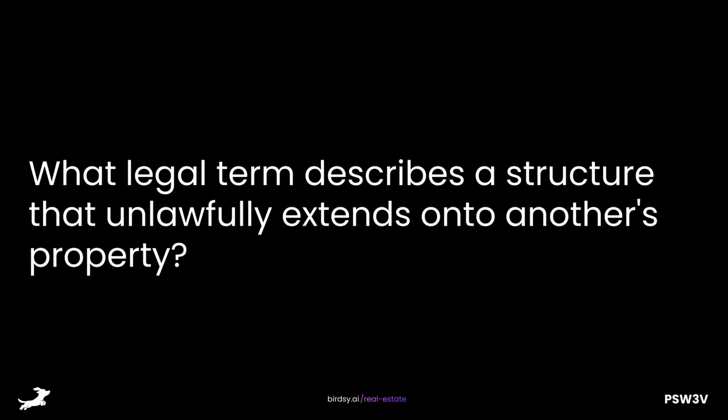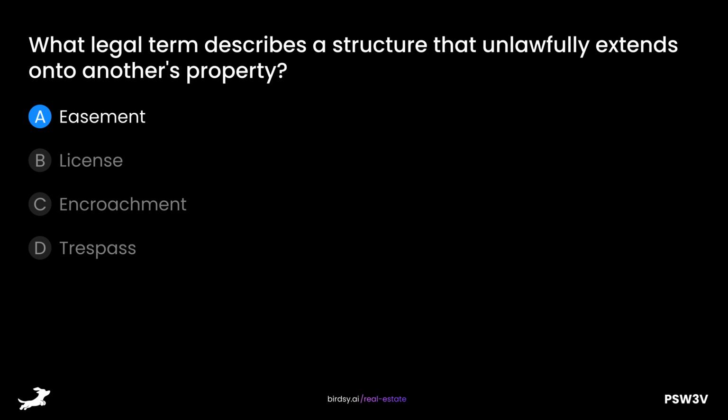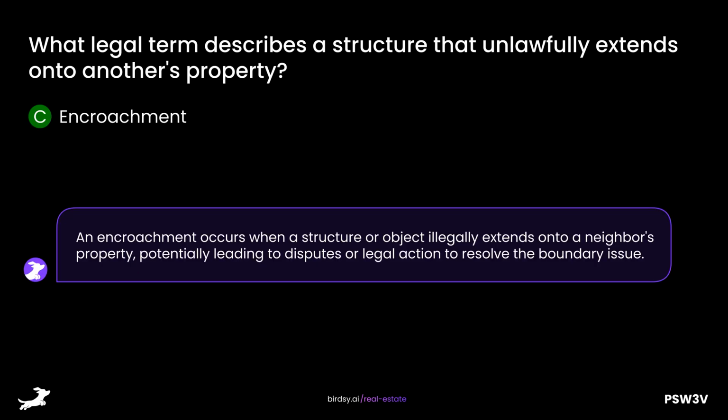What legal term describes a structure that unlawfully extends onto another's property? Is it A, easement, B, license, C, encroachment, or D? The answer is C, encroachment. An encroachment occurs when a structure or object illegally extends onto a neighbor's property, potentially leading to disputes or legal action to resolve the boundary issue.